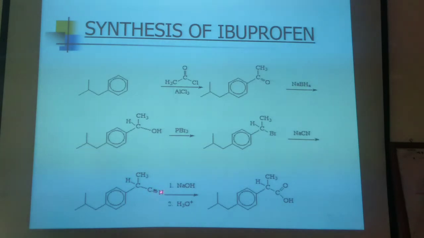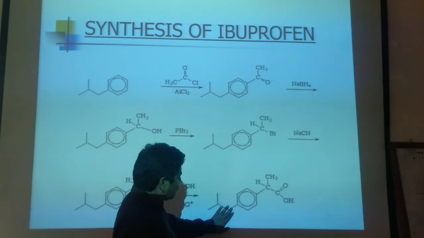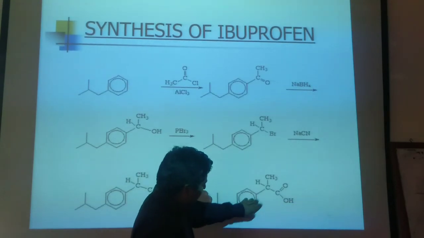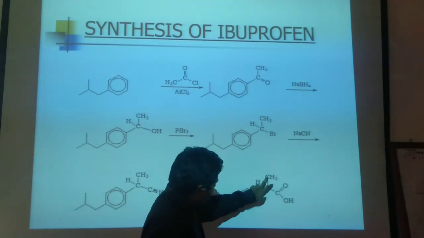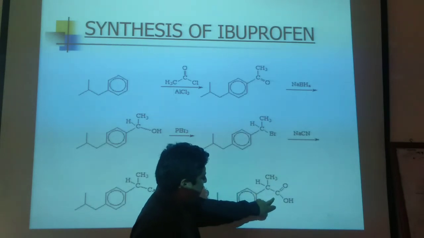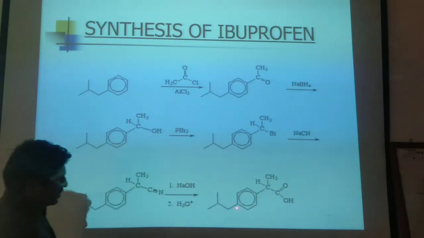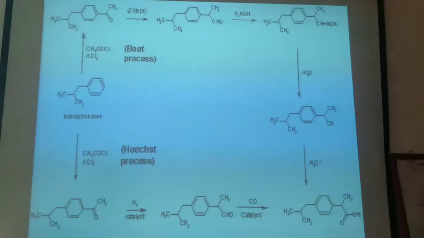Nitrogen will be removed as ammonia and carbon will be converted into carboxylic acid, and here you can see the isobutyl group, phenyl group, and 1, 2, 3 propionic acid is present. So ibuprofen has been synthesized.